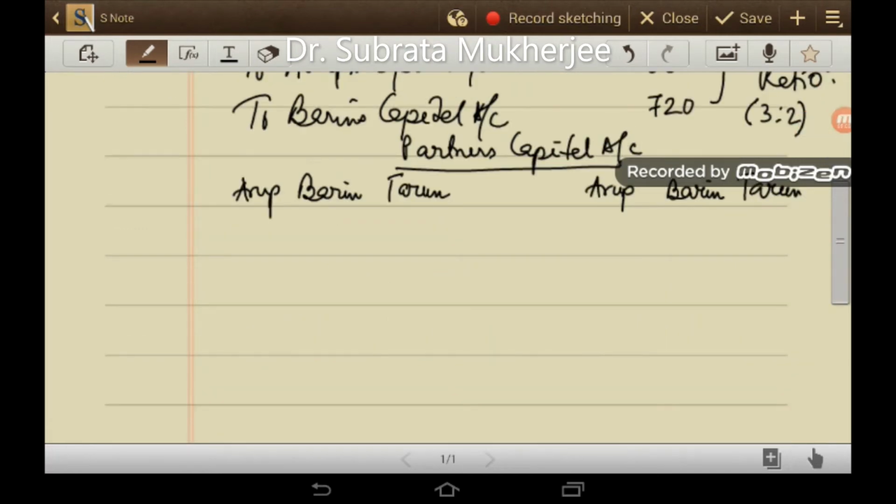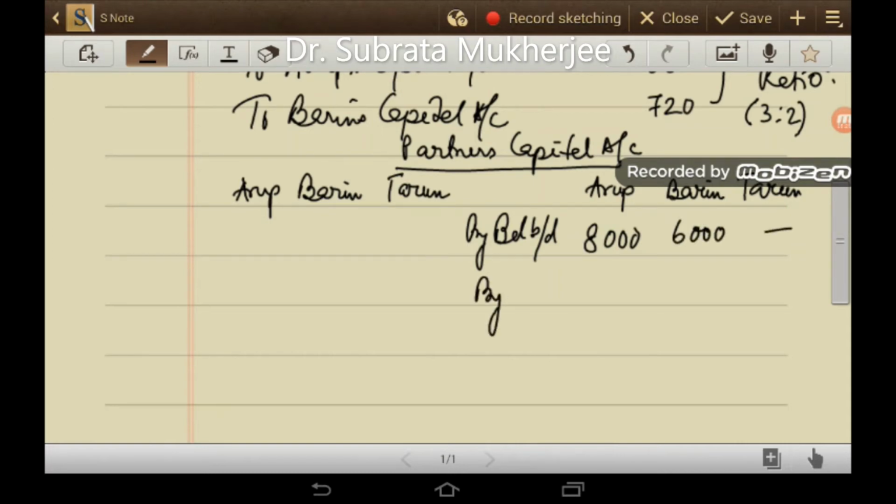Now we will prepare the partners' capital account. On the debit side, I have written the names of the three partners, as well as on the credit side. So by balance BD, the opening balance of capital of Arup and Barin is 8,000 and 6,000.